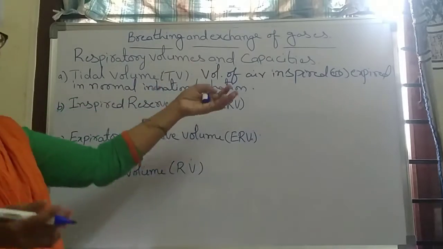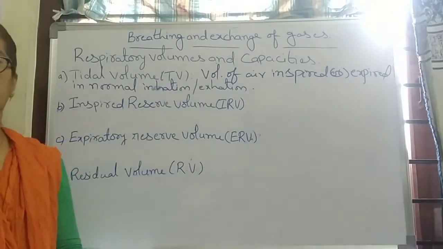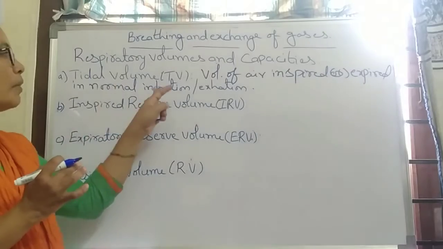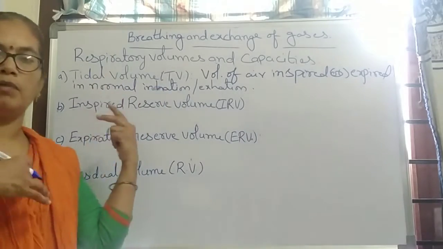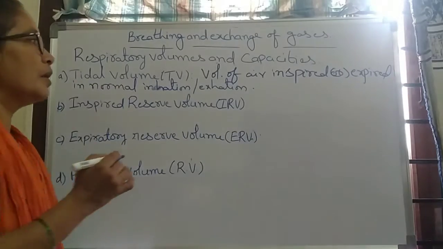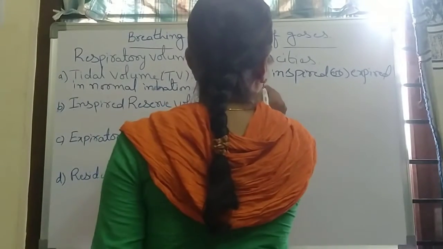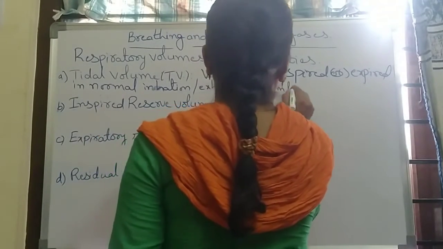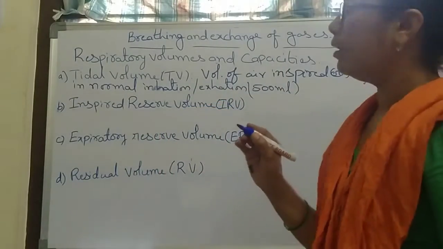It means how much volume we are inhaling or exhaling during normal breathing. That is called tidal volume. It should be approximately 500 ml.